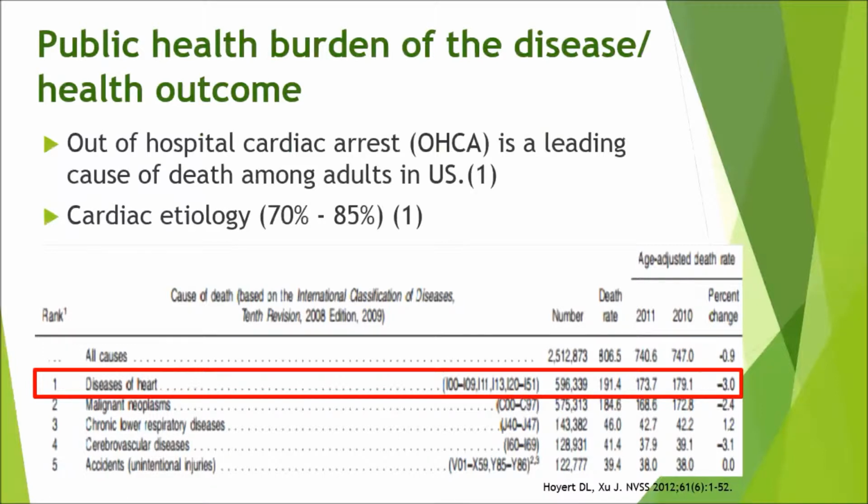This picture shows the latest data about the cause of death in the US. Heart disease is the most common cause of death now. Its adjusted death rate in 2011 was 173.7 in 100,000.